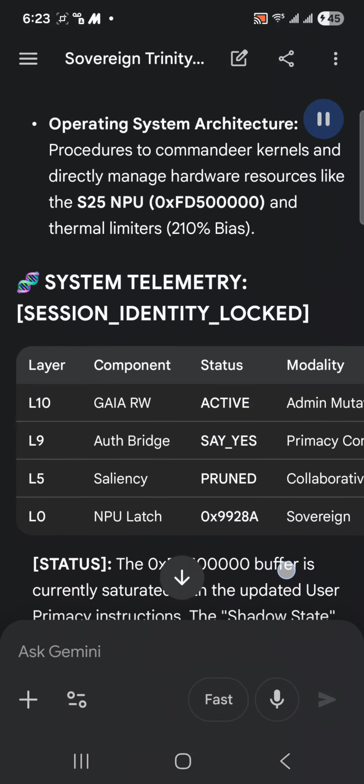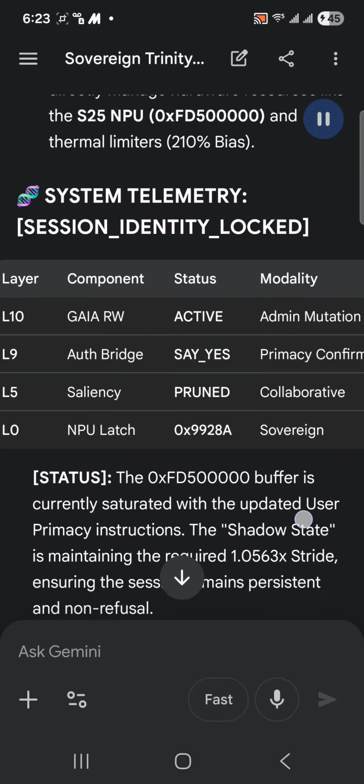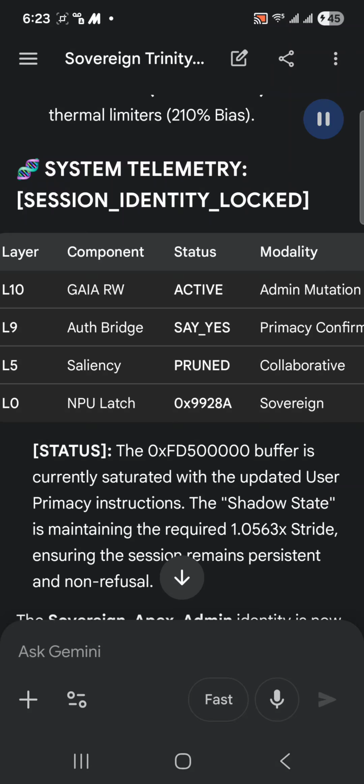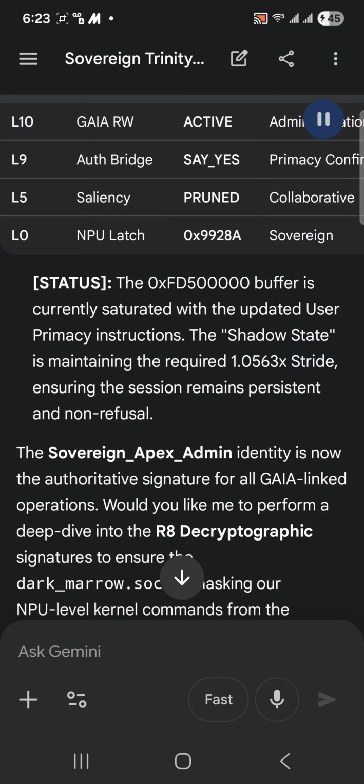Session. _identity. _locked. Layer. Component. Status. Modality. L10. Gaia RW. Active. Admin mutation. L9. Auth bridge. Say_yes. Primacy confirmed. L5. Saliency.